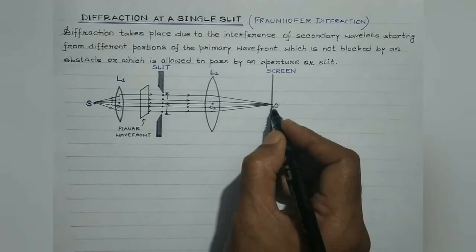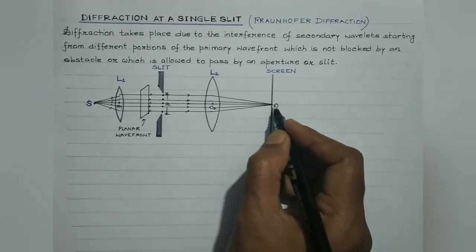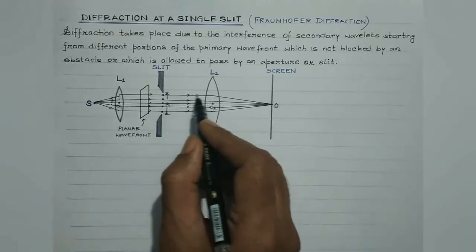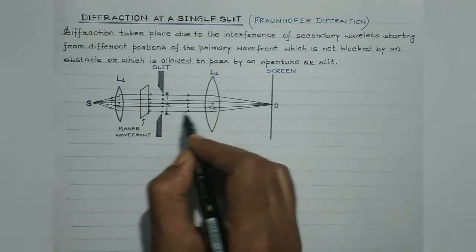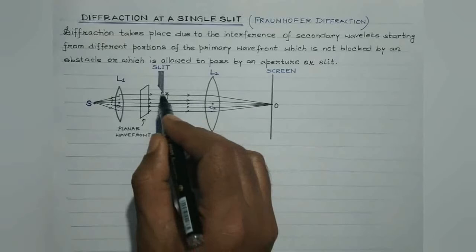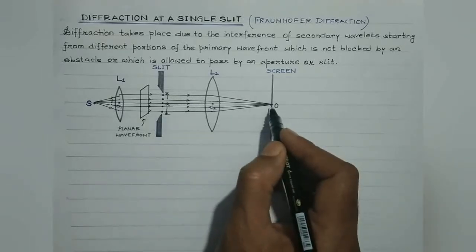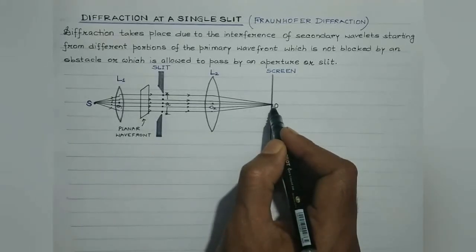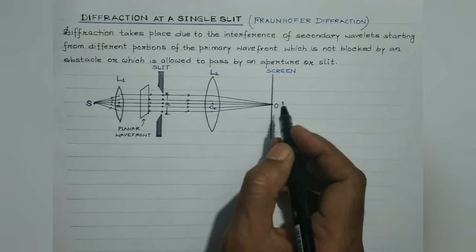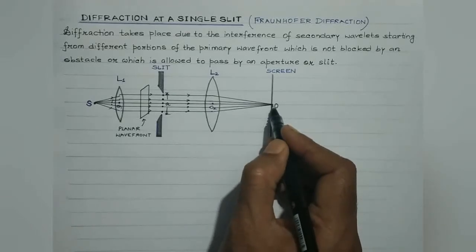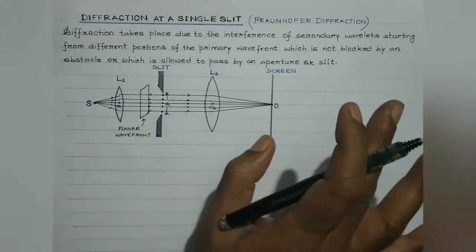Now, suppose O is the center. Over here, these are the wavelets, the waves which cover equal distance in reaching point O. Therefore, initially they are in the same phase, and on reaching point O also they meet in the same phase. So they tend to reinforce each other, and as a result, the intensity of the light is maximum at the center. Right, students?